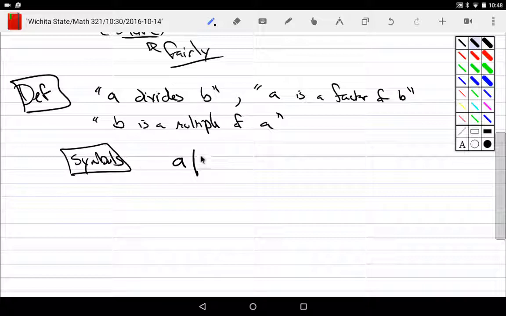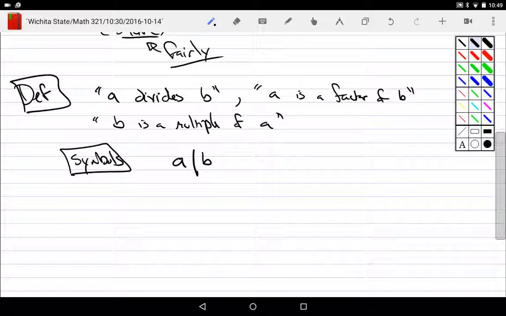A bar B. That is not the division symbol. That is the divides symbol. It's the word divides. Okay, if A divides B, in application, A is pirates, B is treasure, right? A pirates try to divide up B or C amount of coins, right? As we go through this, the person on the left is the thing doing the dividing. The thing on the right is the thing that is being broken apart for the sharing. That's what we have to remember.